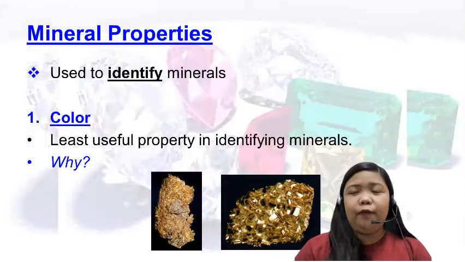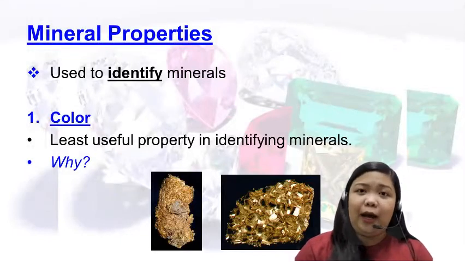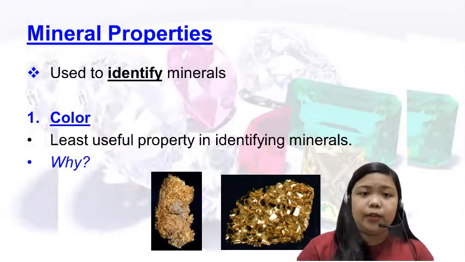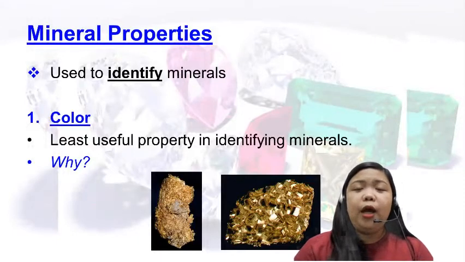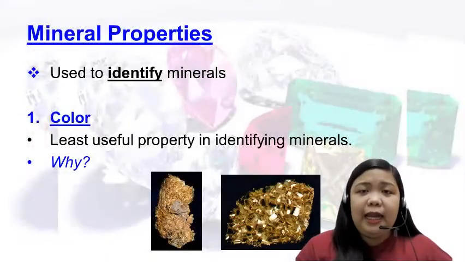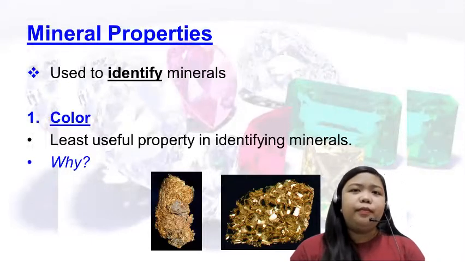Just like, for example, if you have seen an orange fruit, you already have the idea that maybe that fruit is a pongkan, an orange, or a cat maybe, because we can easily classify them as citrus fruits. But in terms of mineral, geologists have believed that even though color is the most distinguishable property of mineral, it is one of the least useful. Why do geologists believe that color is one of the least useful properties? Number one is because we can use the saying that colors may be deceiving.